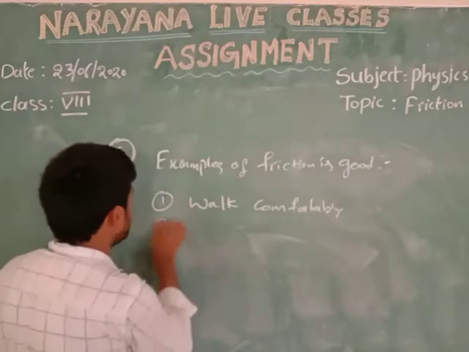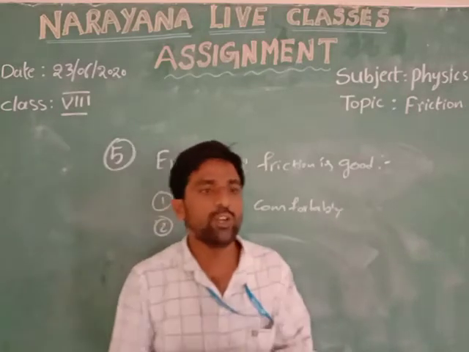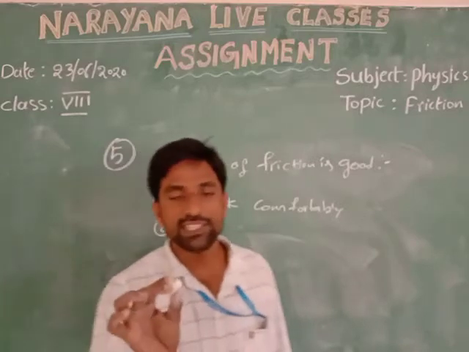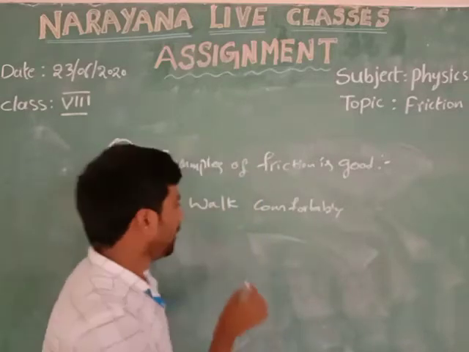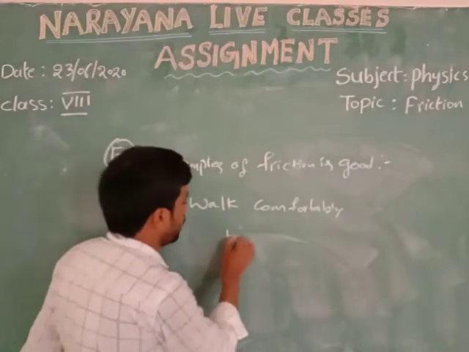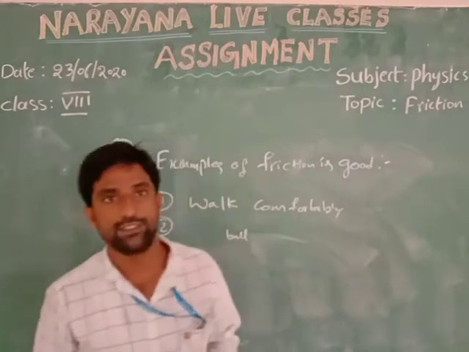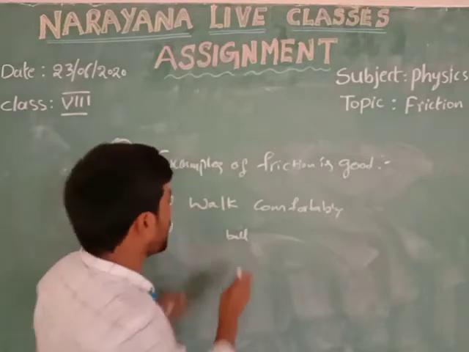And second, we are able to write comfortably because of friction. Here, between the tip of the ball point pen and the paper, friction takes place. That's why we can write comfortably.